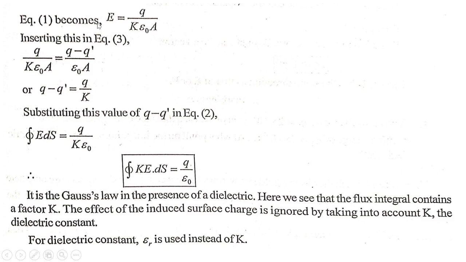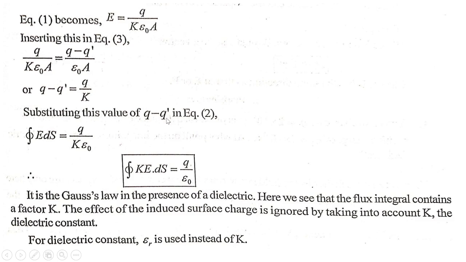So E equals q upon K epsilon 0 A. Equating, we get q upon K epsilon 0 A equals q minus q dash upon epsilon 0 A, or q minus q dash equals q upon K.